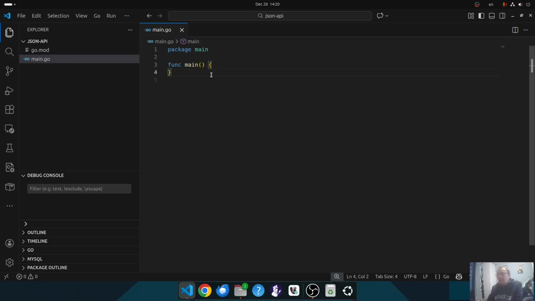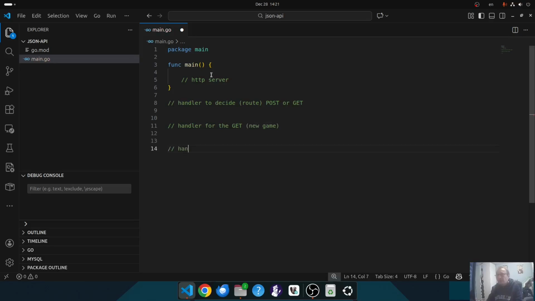So let's see what we need for this. Of course, we will need a handler here, an HTTP server. Also, we need a handler to decide or route if it is POST or GET. We need a handler for the GET new game.